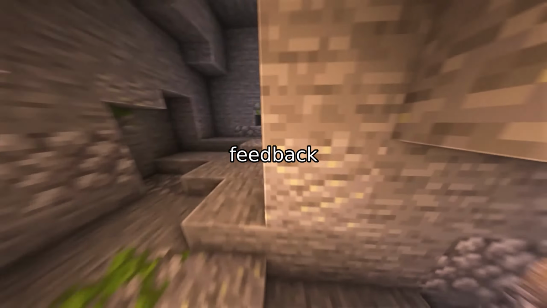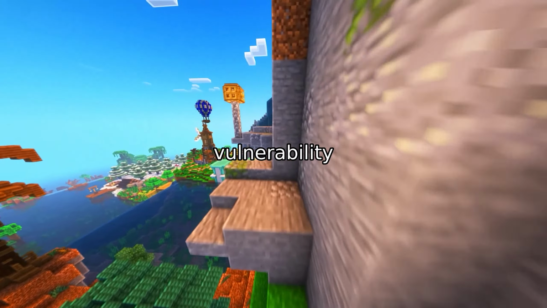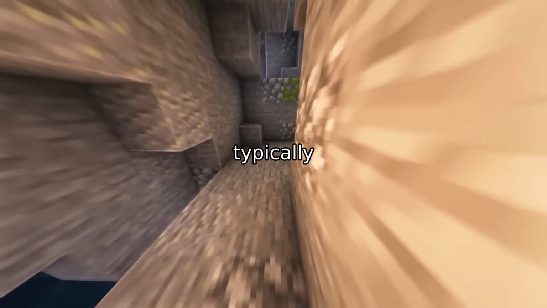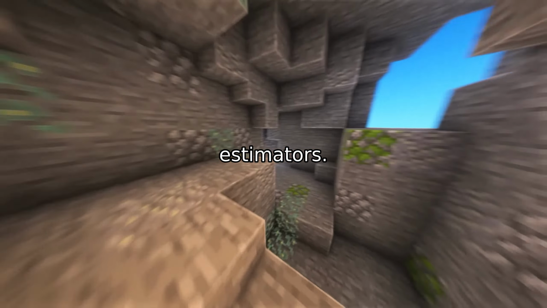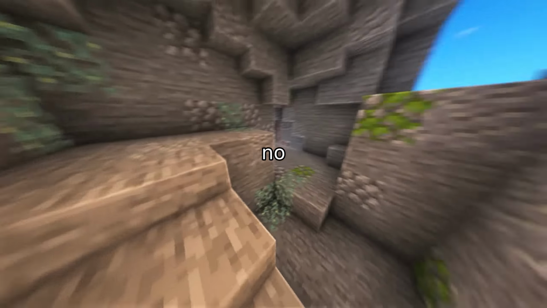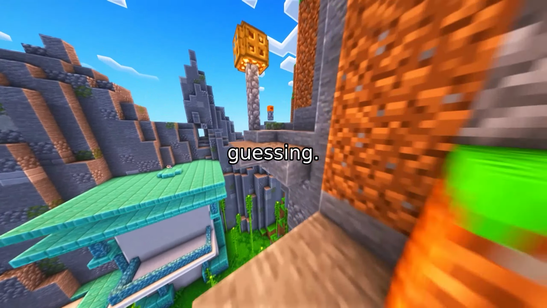Reinforcement learning from human feedback has become the backbone of modern LLM alignment. But there's a quiet vulnerability in the pipeline that's been consistently overlooked. Reward models are typically trained as deterministic point estimators. They spit out a single scalar score for every prompt-response pair, and they have no internal mechanism to signal when they're making a confident judgment versus when they're essentially guessing.